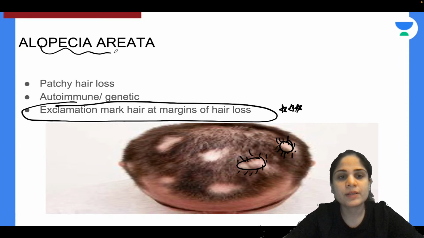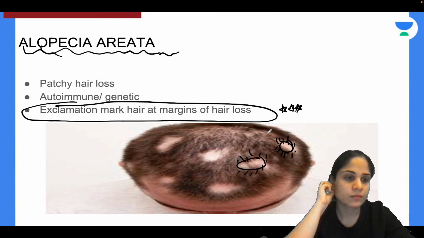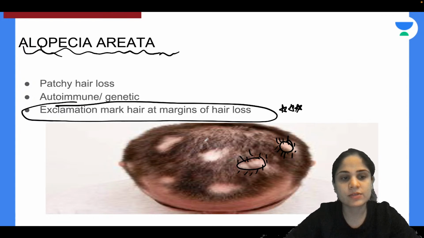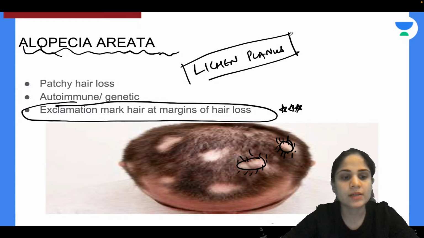Now can you tell me, alopecia areata is associated with which dermatological disease? We actually saw that dermatological disease today. Okay, not pitting of nails, but it is associated with lichen planus. Lichen planus is also an autoimmune disease, and alopecia areata is also an autoimmune disease, and both of them are associated with each other.